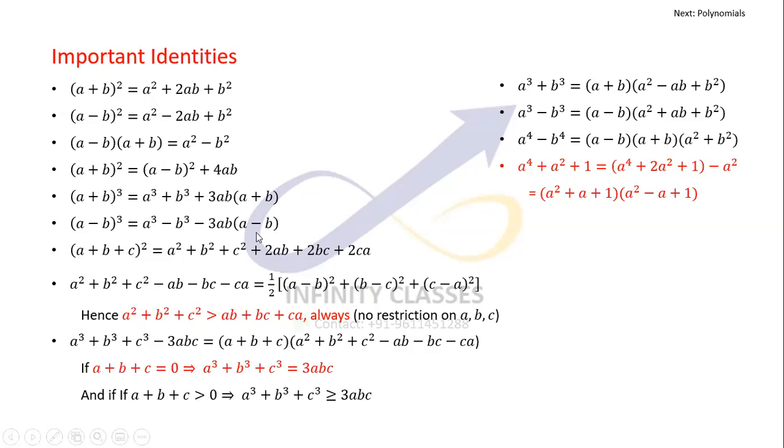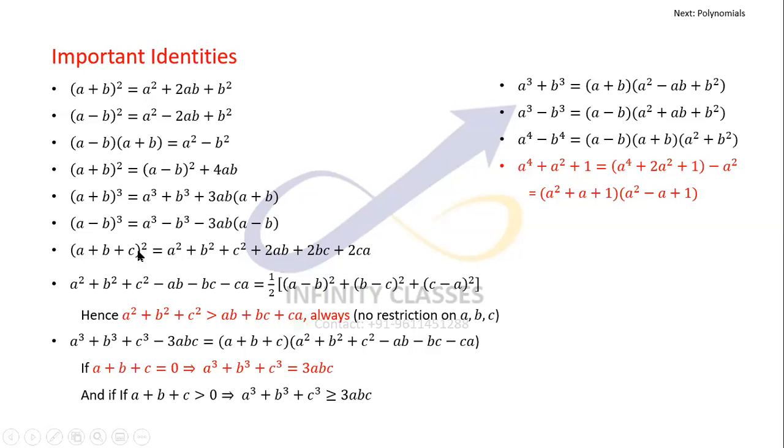Coming back to the squares again, but in the triplet forms. a plus b plus c whole square is a square plus b square plus c square plus 2ab plus 2bc plus 2ca. Now, with the knowledge of what we have just learned, that b is replaced by minus b, somebody can ask you for a minus b plus c whole square.